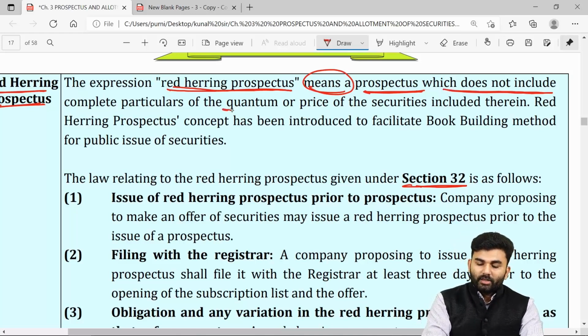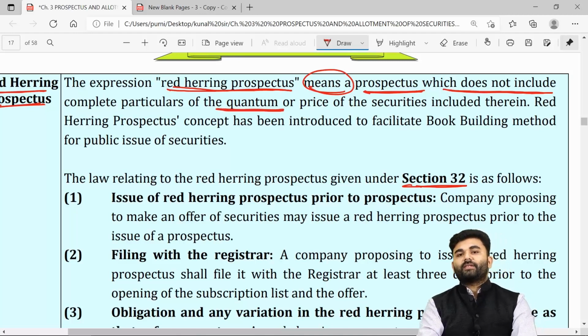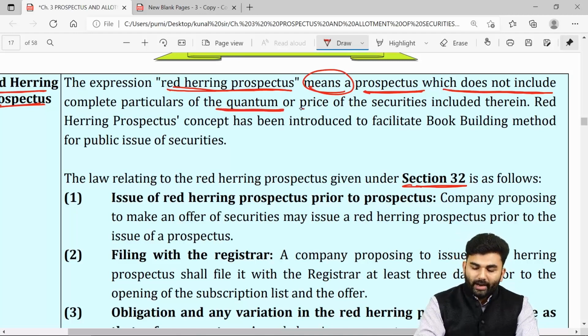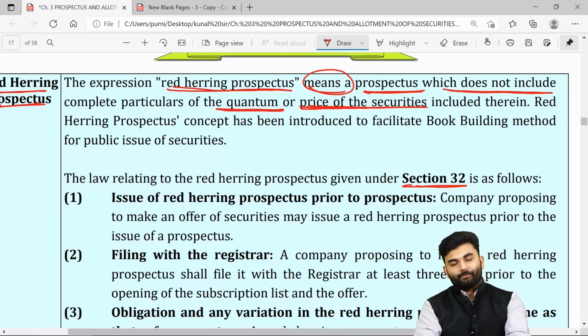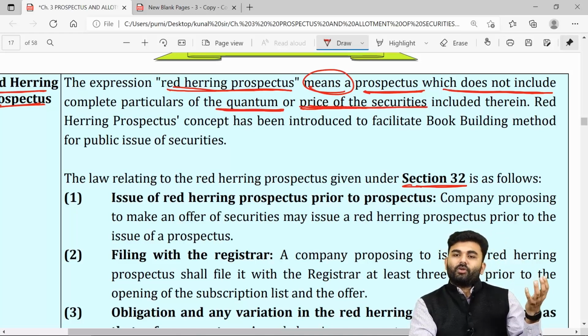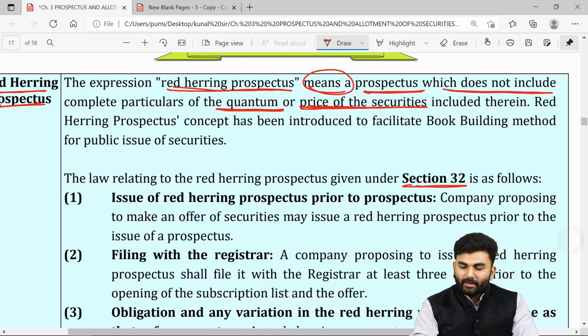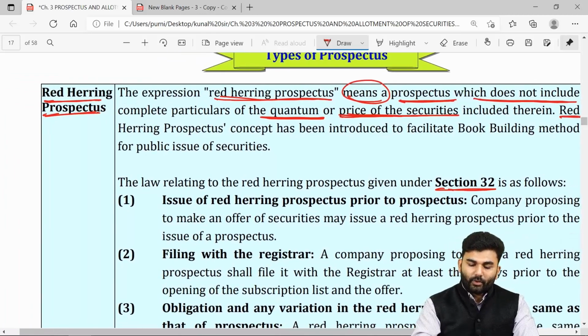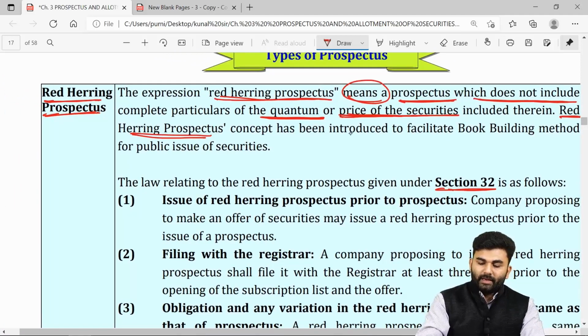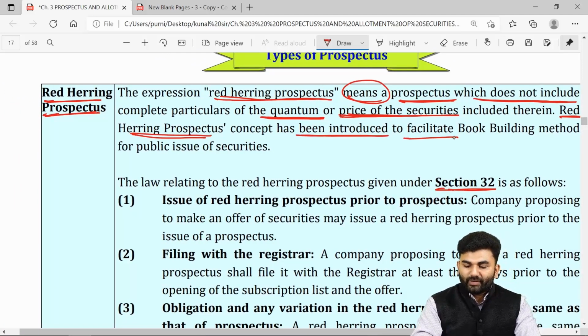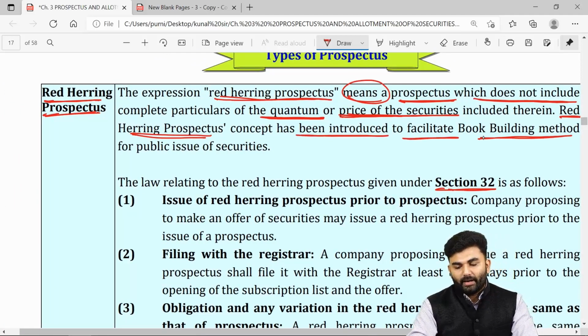Either the quantity of securities which are required to be issued, or else the price per security will be missing. So either the information towards the quantum or the information towards the price per security will be missing. The lawmaker says that a red herring prospectus has been introduced just to facilitate the book building method.